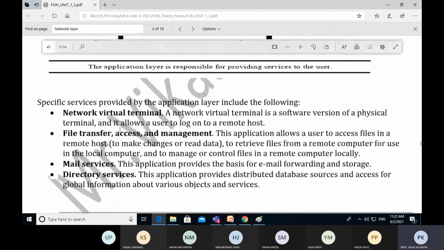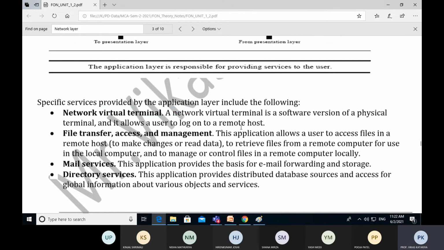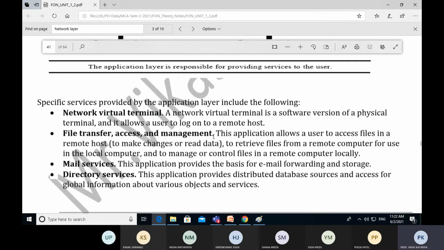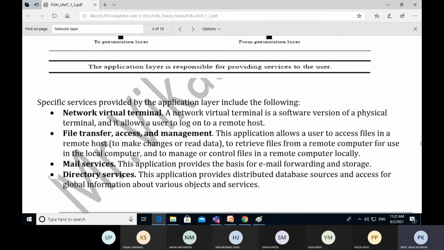Now, if we talk about the functions of the application layer, first is the network virtual terminal. We can access a virtual terminal by using an application protocol. For file transfer, access and management, we can use the FTP protocol.